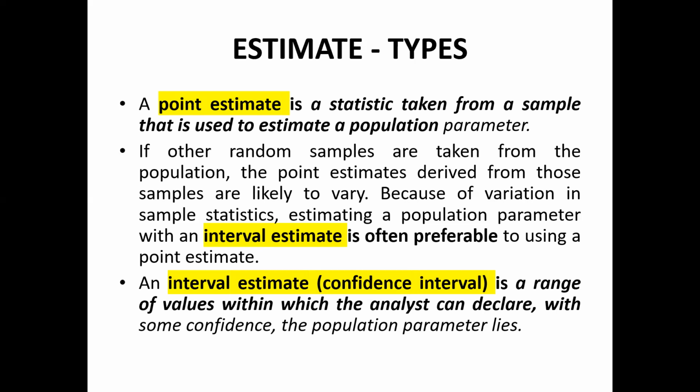So what do you mean by interval estimates? Interval estimate, confidence interval भी हम इसको कहते हैं, is a range of values within which the analyst can declare with some confidence the population parameter lies. So it is the confidence interval. Generally in statistics we see 95% as the confidence interval. That is, ये interval ये range है and the analyst is 95% sure that the value will lie between this range.